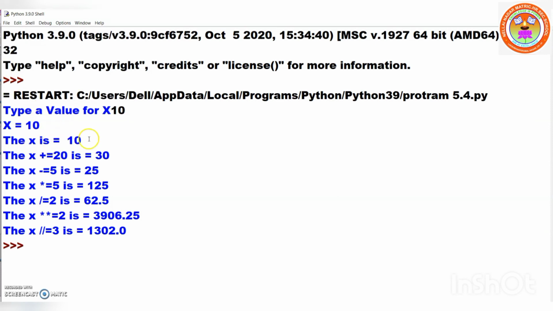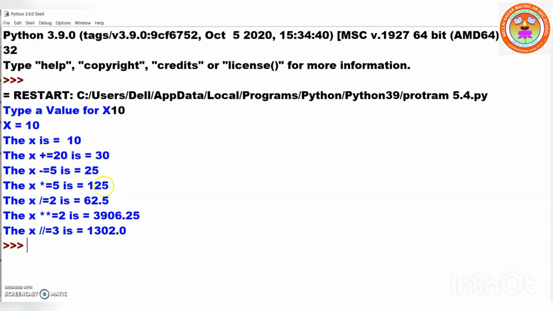The x is 10 and here see your textbook. x plus equal to 20 is given. So 10 plus 20 is 30, right? So x minus equal to 5. So here you see, keep it in mind, already 30 is stored in the memory. Now this 10 will not be there in the memory. This 30 is there in the memory. So that's why 30 minus 5 is 25. Is it clear, everyone?